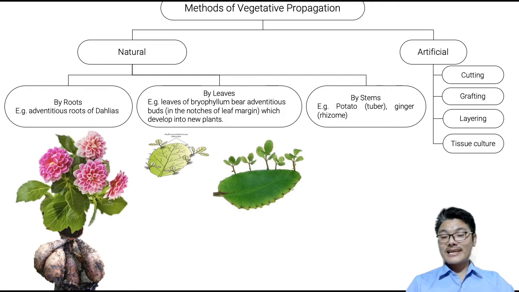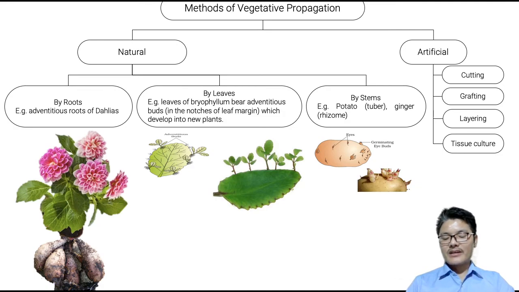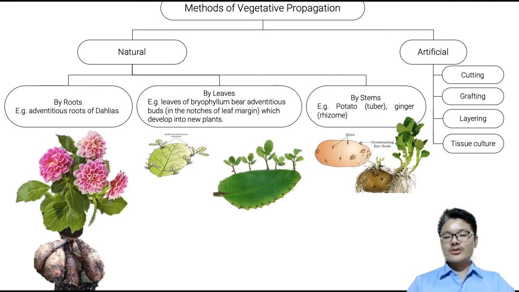So some plants, say like potato, ginger, usually grow from the stem or tuber part of the potato and the rhizome part of the ginger. The tuber part or stem of the potato is what we eat. It is rich in starch, right? Potatoes usually bear tiny eye-like structures, and these are called eyes. From those tiny eyes there is production of tiny buds, and the buds will develop into a new potato plant, and there is production of many more tubers of potato.